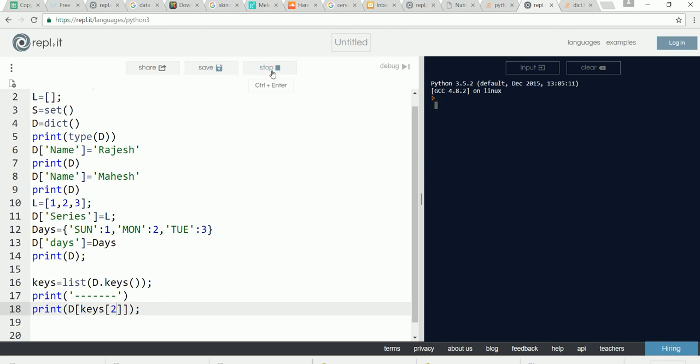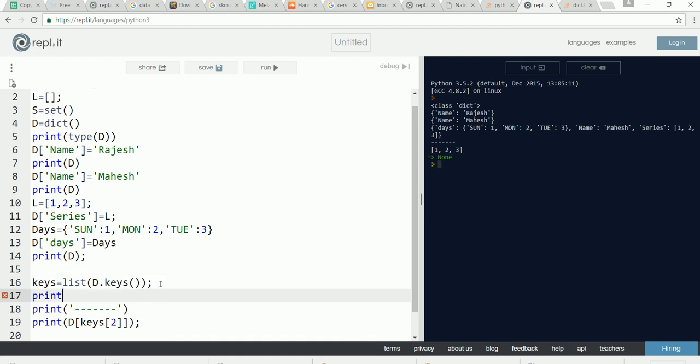What is happening? It is taking a day key, and we should mention the name. Now, every time we are iterating, let's print keys. When we are printing the keys, they are days, series, and name. First time, days, name, and series. Name, days, series. Series, days, name.